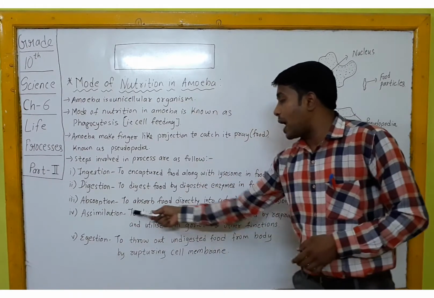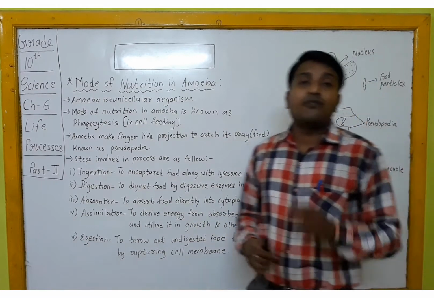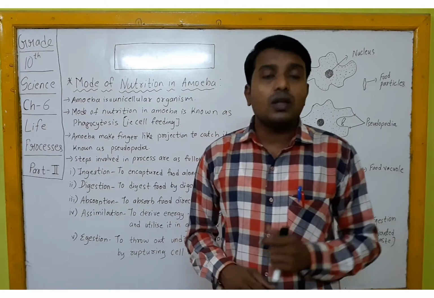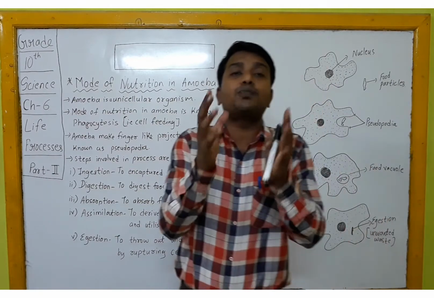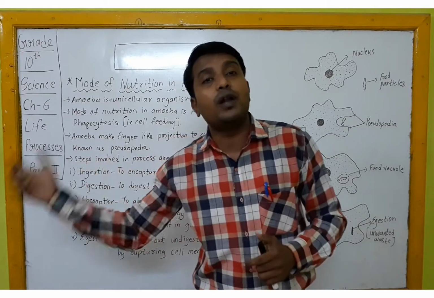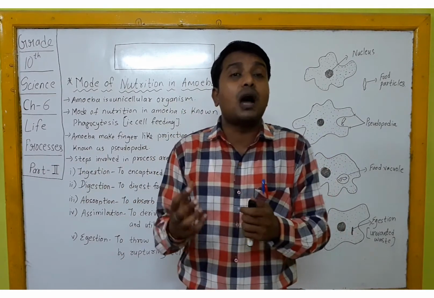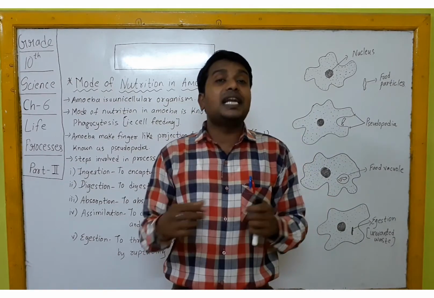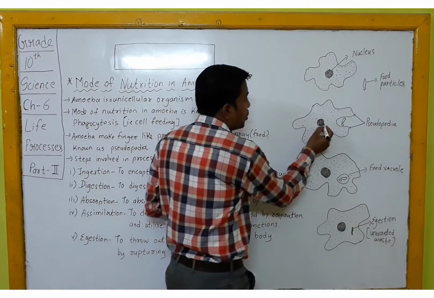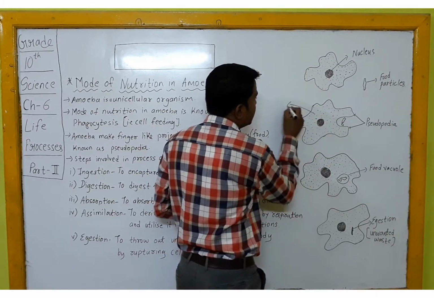Absorption means to absorb food directly into the cytoplasm by diffusion. After the process of digestion, whatever complex part of the food was there is converted into a simple absorbable form. That absorbable form of food is now absorbed directly into the cytoplasm. See, this is your nucleus. This is your nucleus in this area. This area is the cytoplasm.